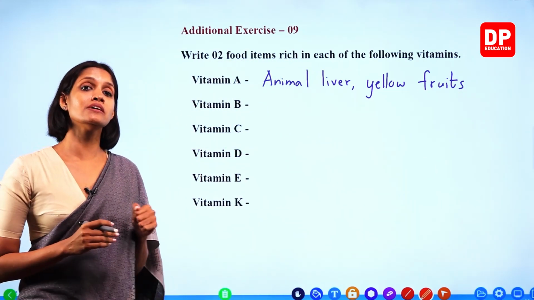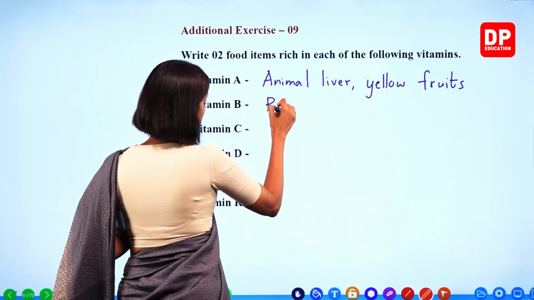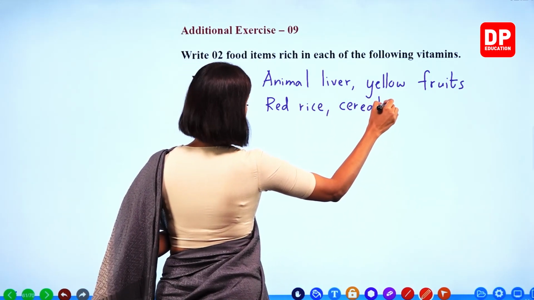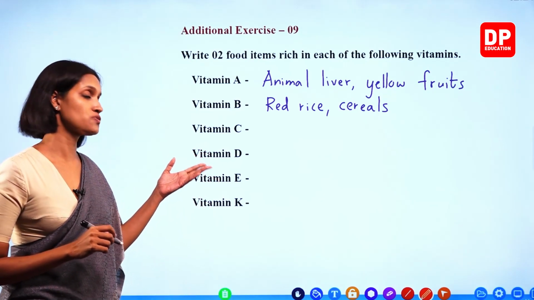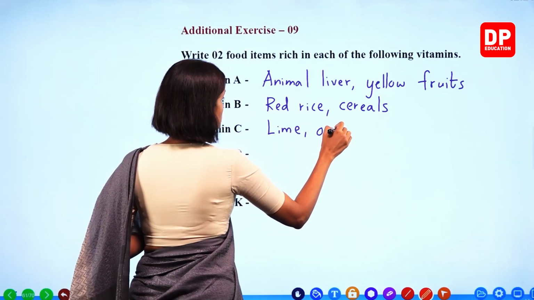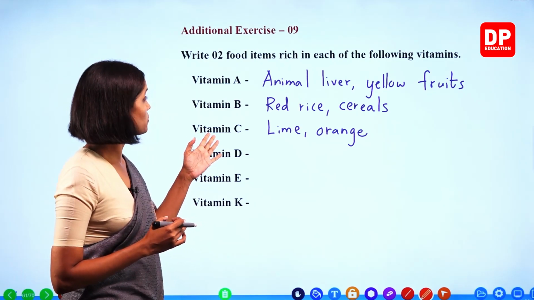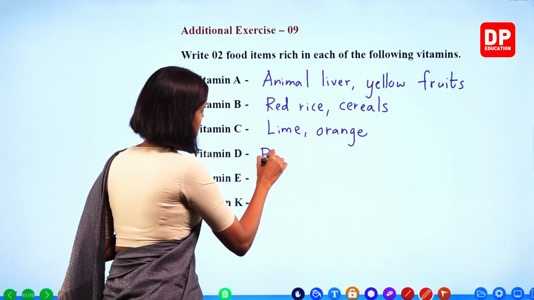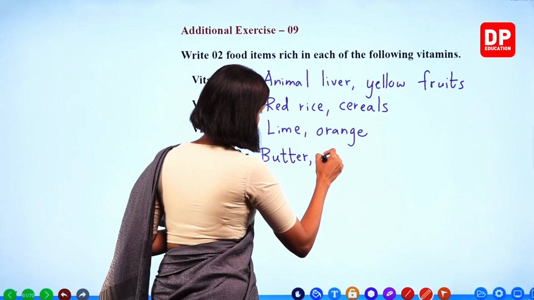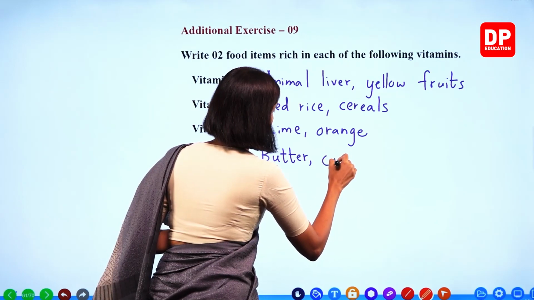Vitamin B can be found in red rice, cereals. Vitamin C in citrus fruits. Okay, we will write lime, orange. Vitamin D also found in butter, green leaves. Right, cod liver oil.